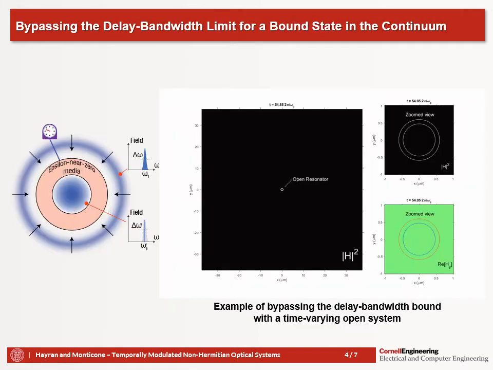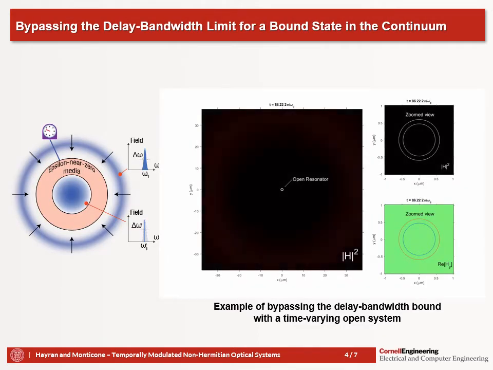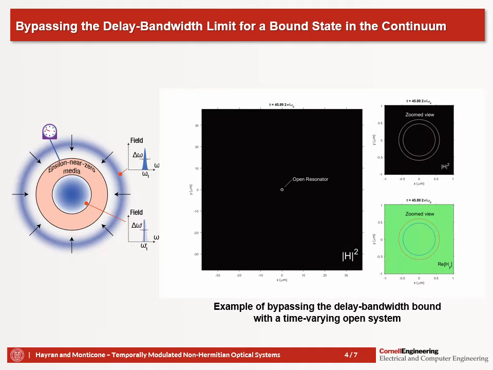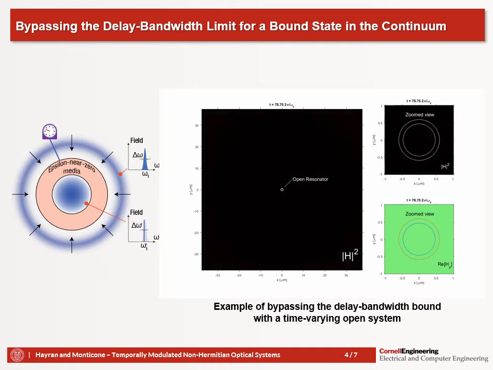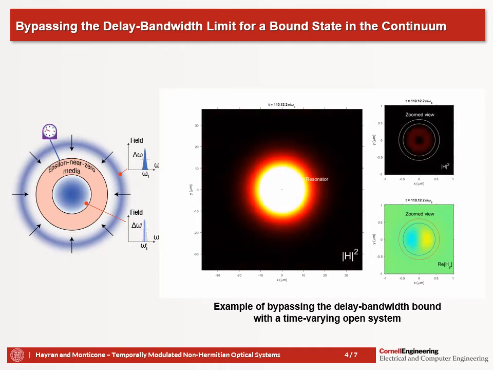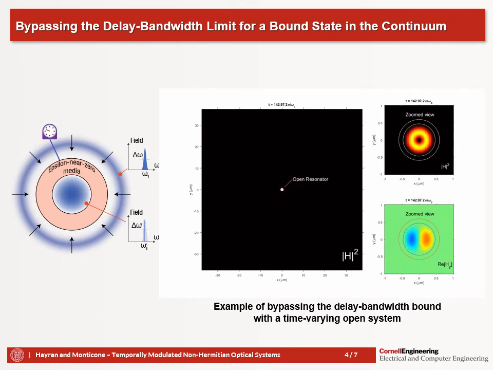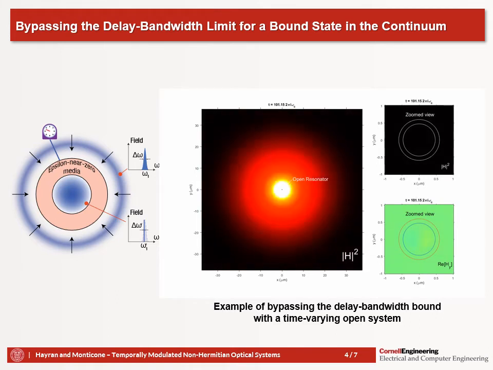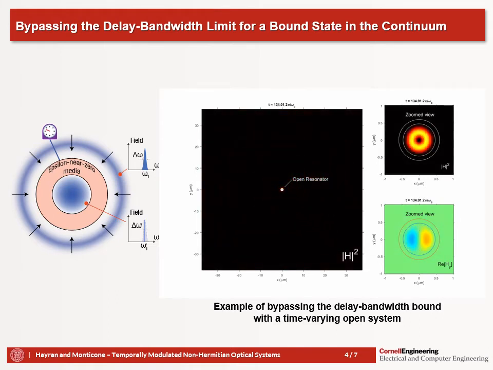The first question that we try to answer is whether we can bypass the delay bandwidth limit for a bound state in the continuum. Bound states in the continuum are unique in the sense that even though they are open, they do not radiate. So they have diverging lifetime. But due to the delay bandwidth limit, they must have vanishing bandwidth in the static case. So by using a time-varying epsilon-near-zero shell, we showed here the first demonstration of critically coupling a broadband pulse into a bound state in the continuum.